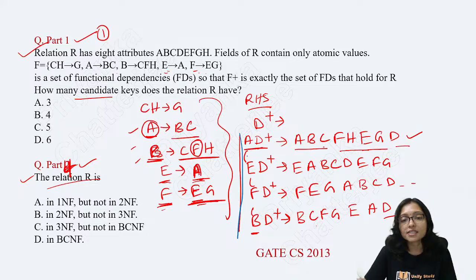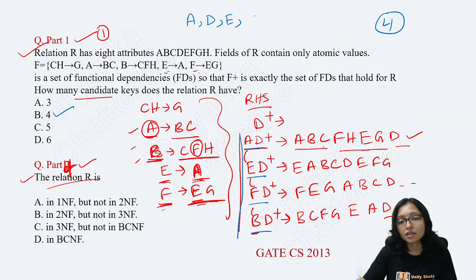So here it is AD, ED, all are done. So how many candidate keys are there? 4 candidate keys. So 4 will be my answer. What are the prime attributes here? A, D, E, F, B. These all are my prime attributes.